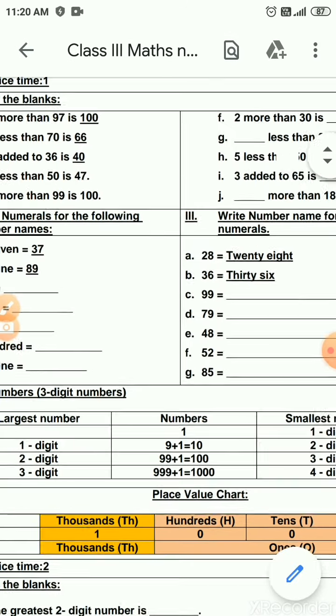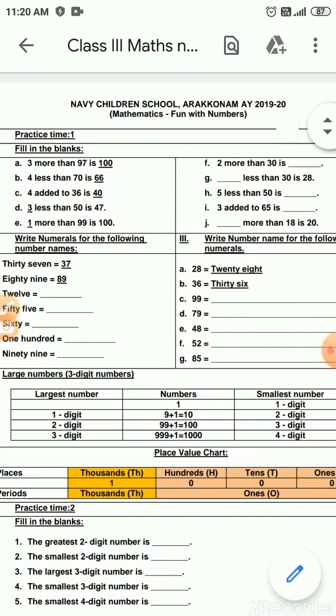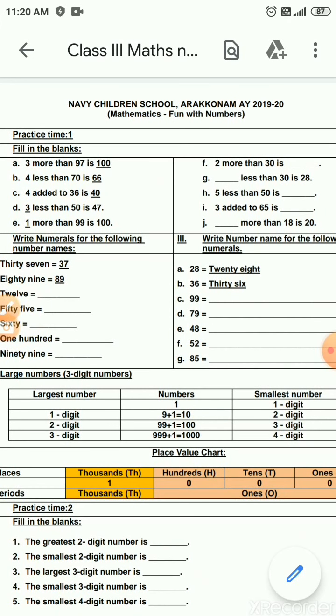Now let's go to the next thing, that is we are going to learn about largest number and smallest number. So you all know what is the smallest one digit number. The natural numbers start with 1. So which is the smallest one digit number? 1. Which is the largest one digit number? 9. After 9 it will be 10, and 10 becomes a 2-digit number. So 9 is the largest 1-digit number.